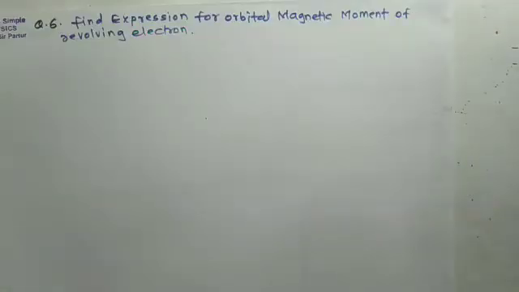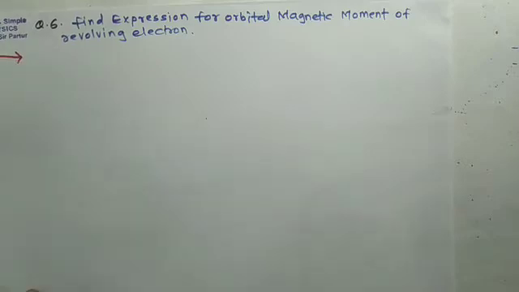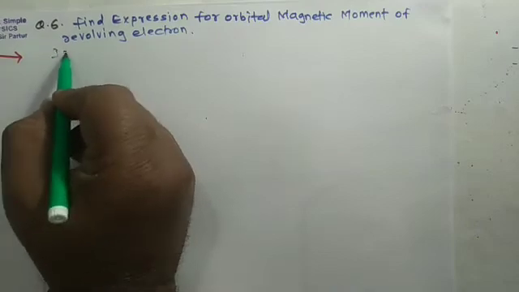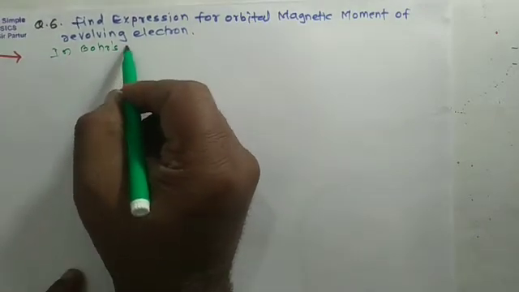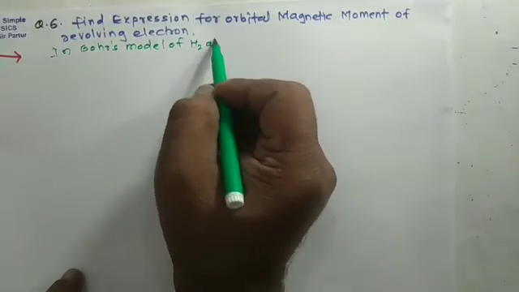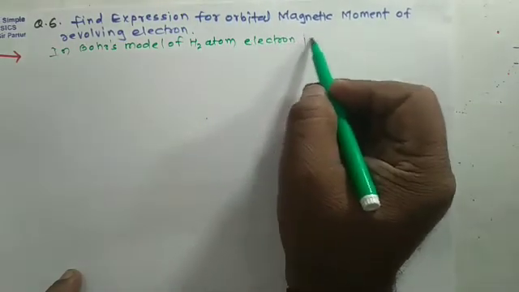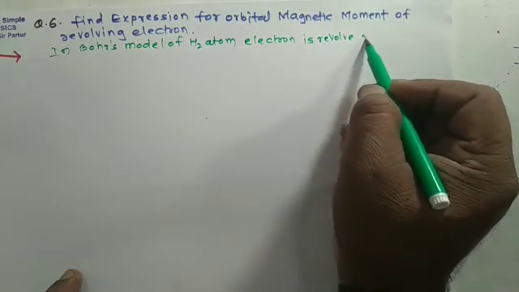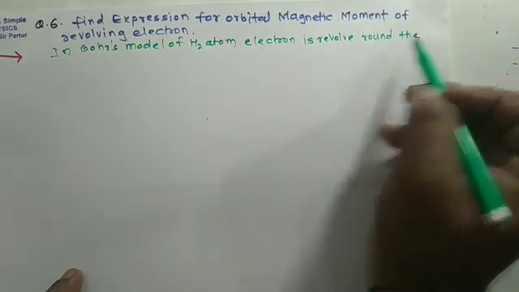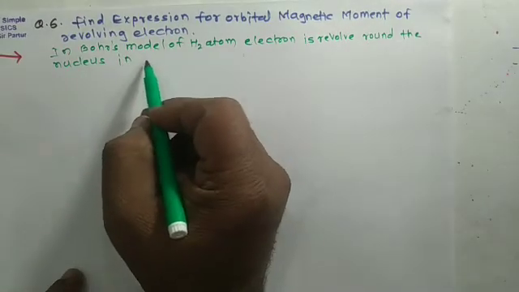Question number 6, that is, find the expression for orbital magnetic moment of a revolving electron. See here, this question can be solved in Bohr's model of hydrogen atom. Electron revolves round the nucleus in a circular orbit.